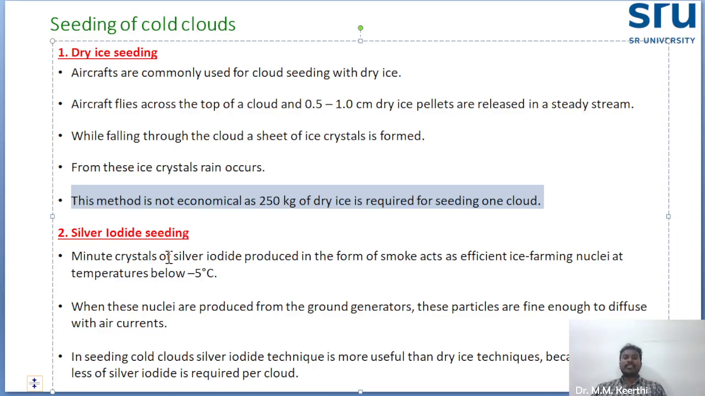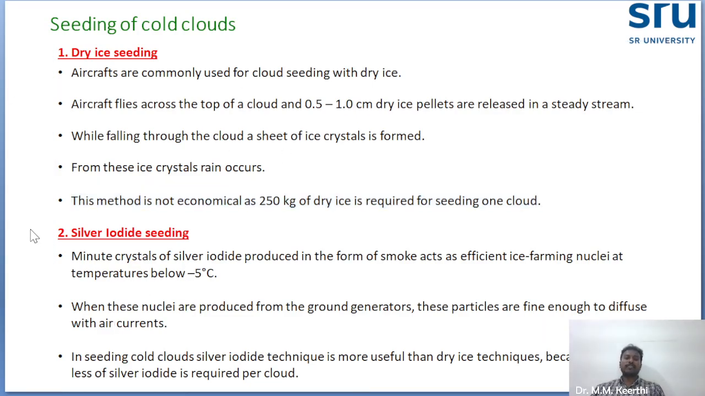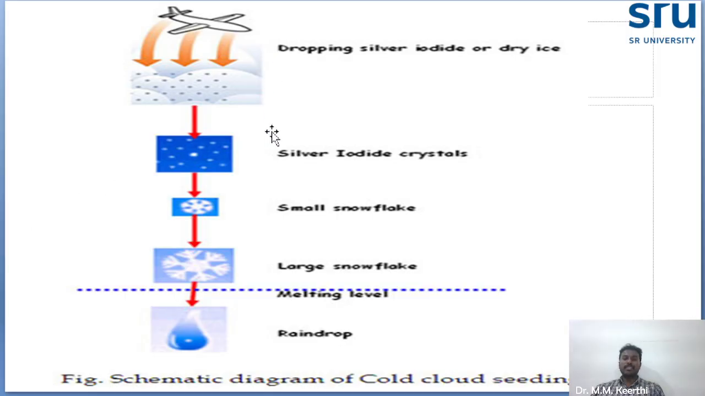Tiny crystals of silver iodide produced in the form of smoke act as efficient ice forming nuclei when the cloud temperature is -5 degrees Celsius. When these nuclei are produced from the ground generator, these particles diffuse with the air current. These seedings will make the condensation process happen, and we will get the rainfall. Compared to dry ice seeding, a smaller quantity of silver iodide is required for cloud seeding. So this is a different method.